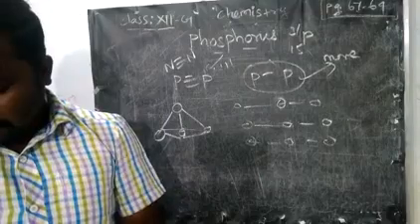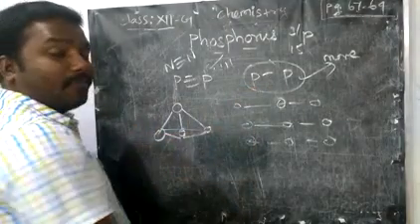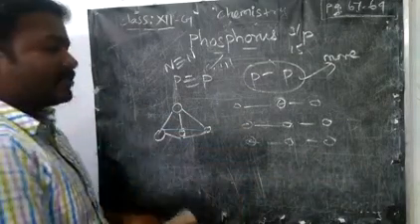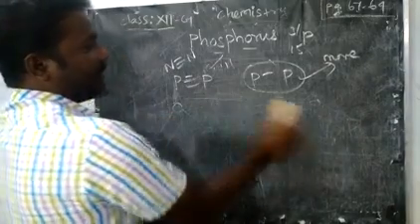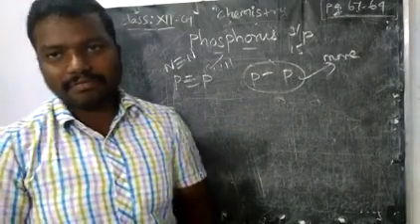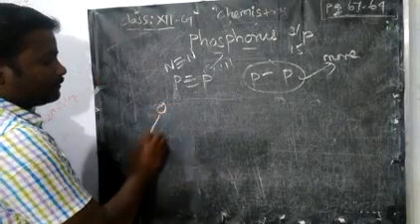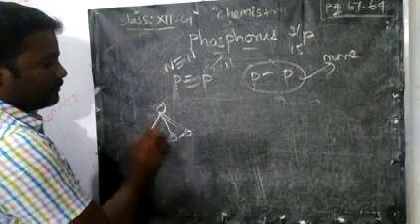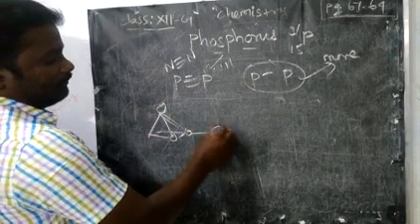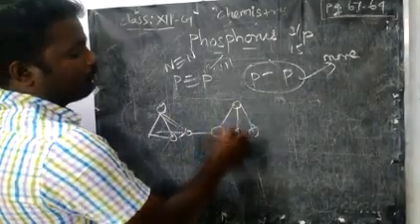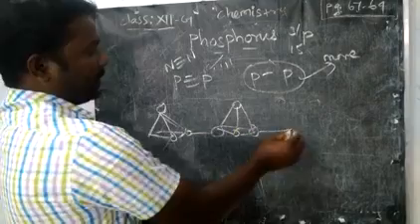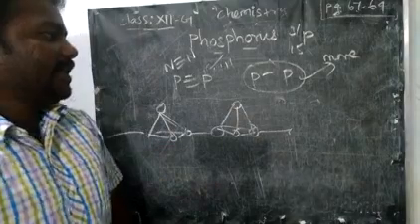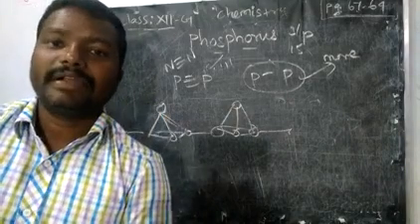Because of the greater stability of the phosphorus single bond, they form a linear chain or layer as a three-dimensional structure. That structure we will see now. Actually this is the formation of red phosphorus. It will continue, so they form a linear structure. This is red phosphorus.